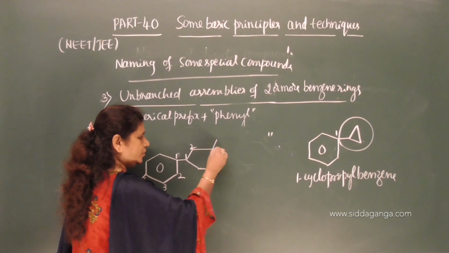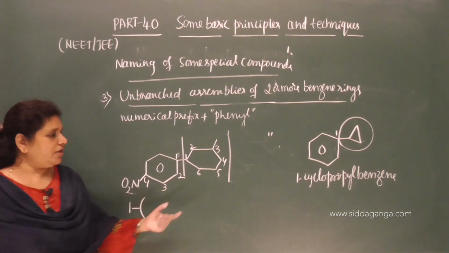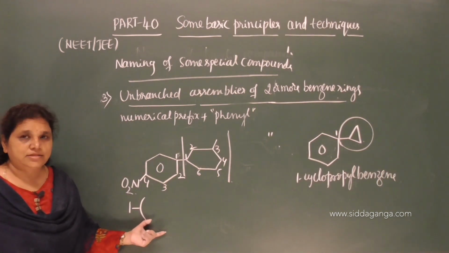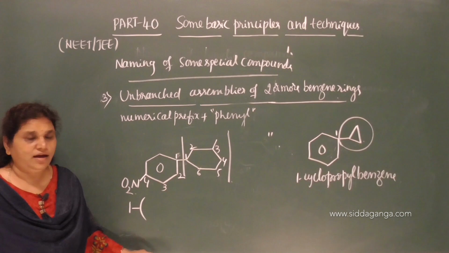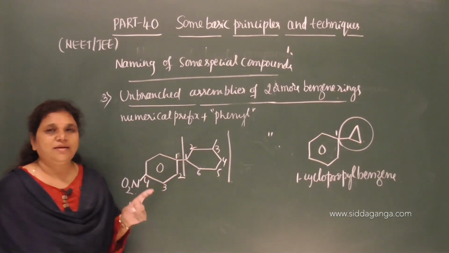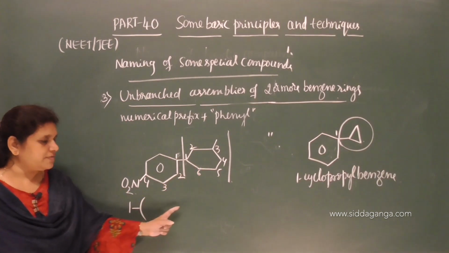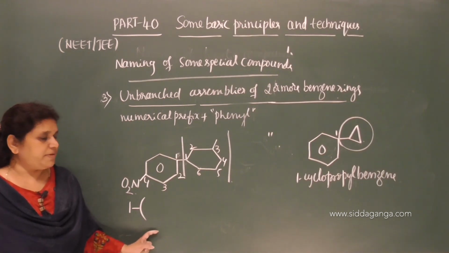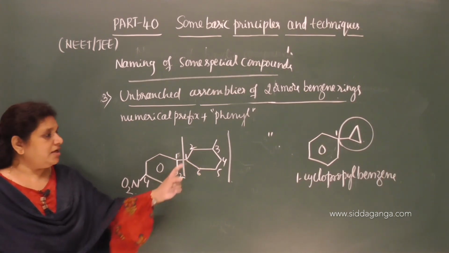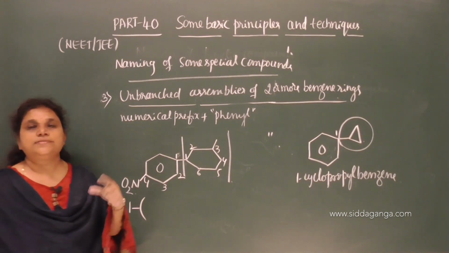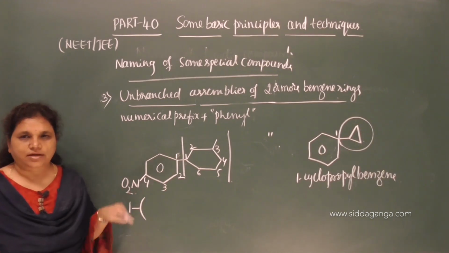This is 1, 2, 3, 4, 5, 6. So this is a substituent. We need to give the name of this substituent in a parenthesis as it contains a substituent. Cyclohexyl is a substituent, but since there is a branch, a substituent group on it, we need to specify the name of this substituent in a parenthesis. We need to specify the name of the substituent in a parenthesis if it gets substituted. If there is any substitution again, we need to indicate it in parenthesis. We need to place it in a parenthesis.